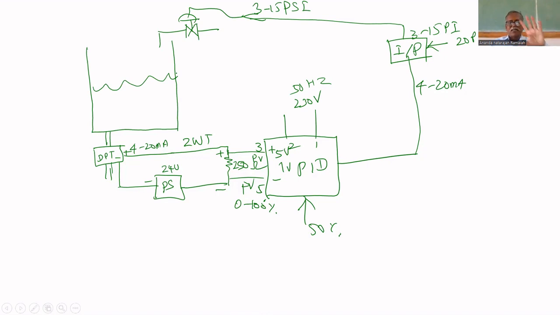How to do the experiment? This is the experimental setup, the actual experimental setup. If I draw initially the same drawing, you cannot understand. That's why now I have drawn the detailed experiment. From where the water is coming, this outflow is going to some sump. This is the experimental setup. How to do the experiment, you will see now.